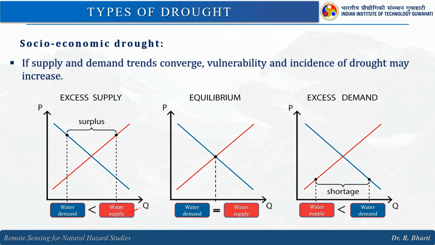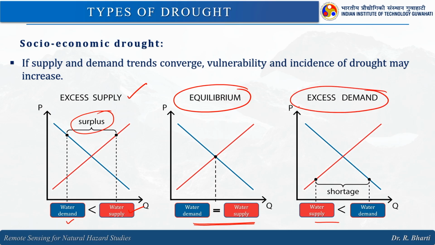Here you can see some of the cases. So, when water supply is greater than water demand, we have surplus water and this is excess supply. When water supply is equal to water demand, it is in equilibrium, right. When water demand is greater than water supply, then this is the excess demand. So, this will be the vulnerable situation and this is what we are talking about, the drought condition.